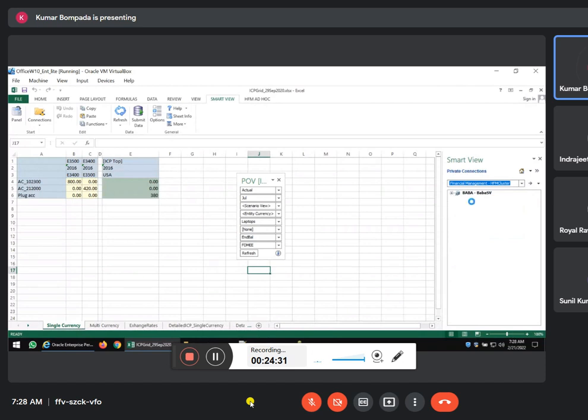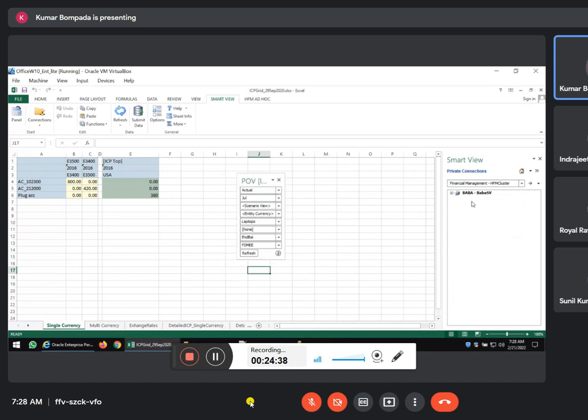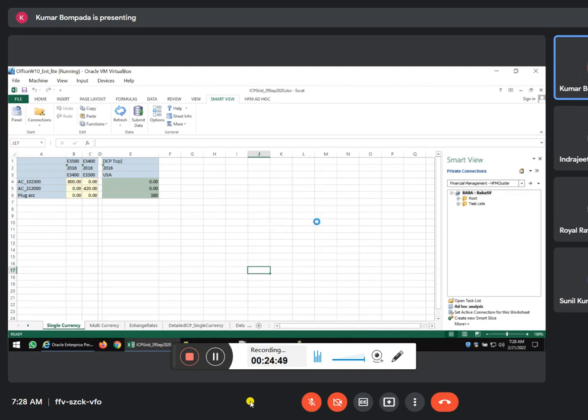Done. So single currency. I use single currency. Here you don't need exchange rates. So reuse contents and POV.